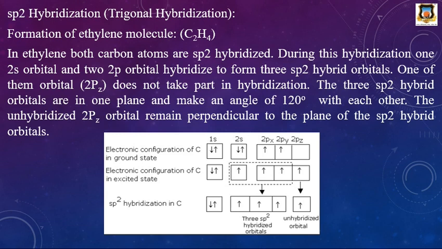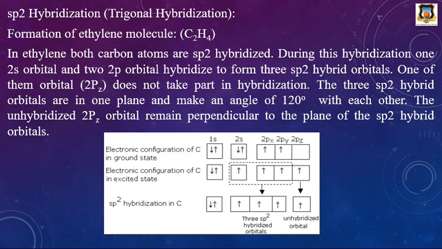In ethylene, both carbon atoms are sp2 hybridized, and during this hybridization, the 2s orbital and two 2p orbitals of the carbon atom hybridize to form three sp2 hybrid orbitals.